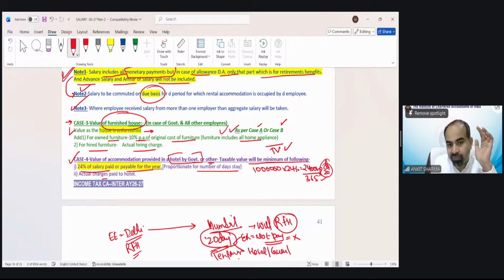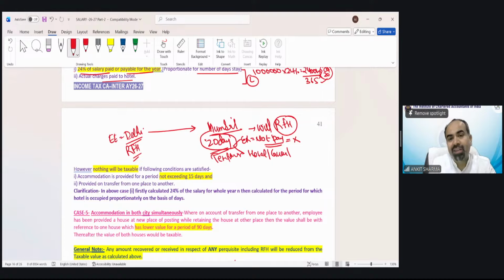The second point, of course, would be given in the question: the actual hotel charges you paid. And the lower would be your taxable value. So very easy. You just need to remember 24% of salary for the whole year. First of all, calculate the whole year salary, take 24% of it, and then proportionate it to the number of days you stay in that hotel.